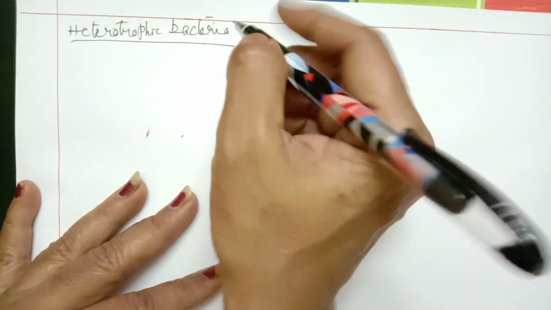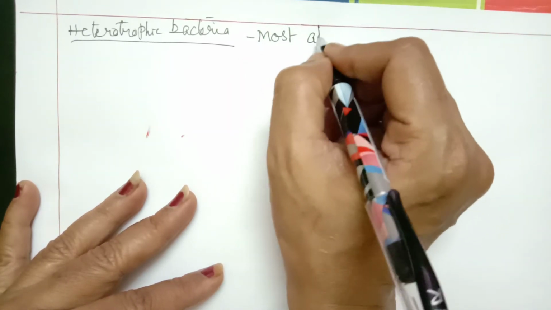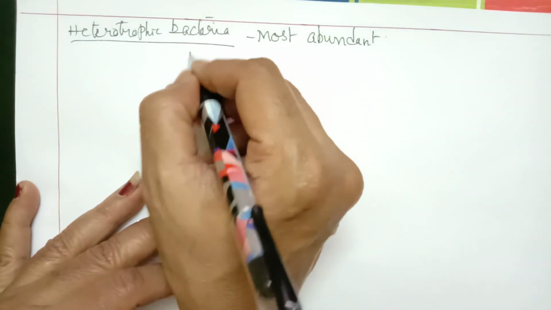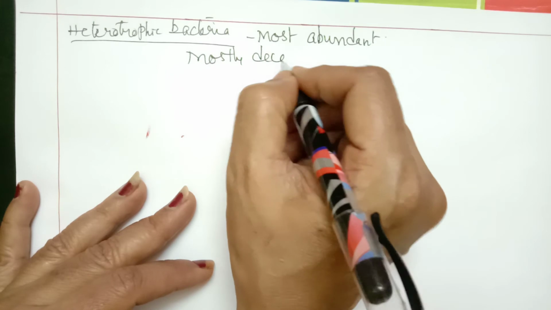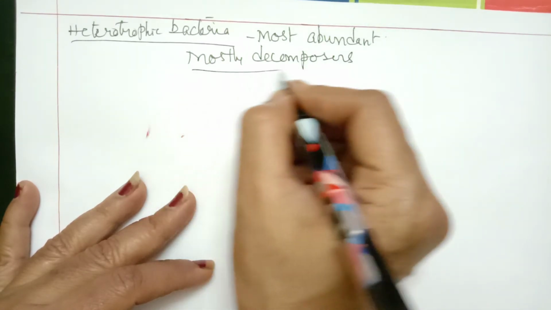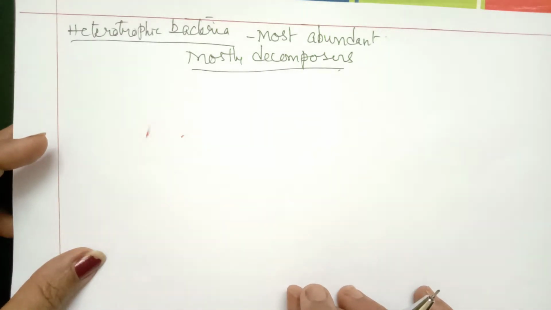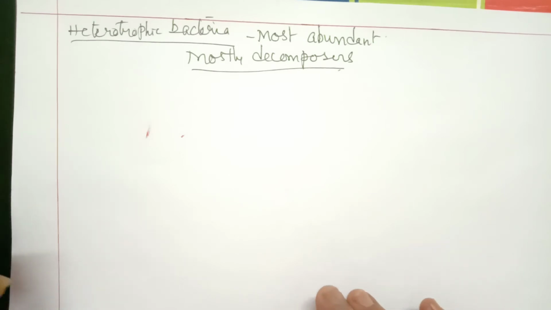These are the most abundant bacteria, and mostly these are decomposers. Mostly decomposers means they are saprophytes. In heterotrophic bacteria, the carbon source and energy source both are external.